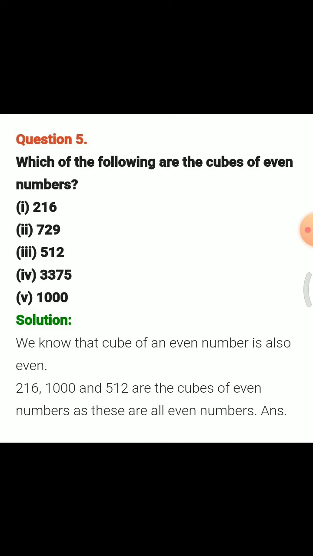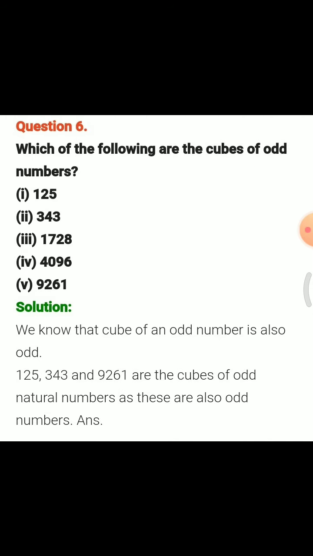So 216, 512 and 1000 are the cubes of even numbers, as they are all even. Now question number 6: which of the following are the cubes of odd numbers? We know that the cube of an odd number is also odd. So 125, 343 and 9261 are the cubes of odd natural numbers, as they are also odd numbers.